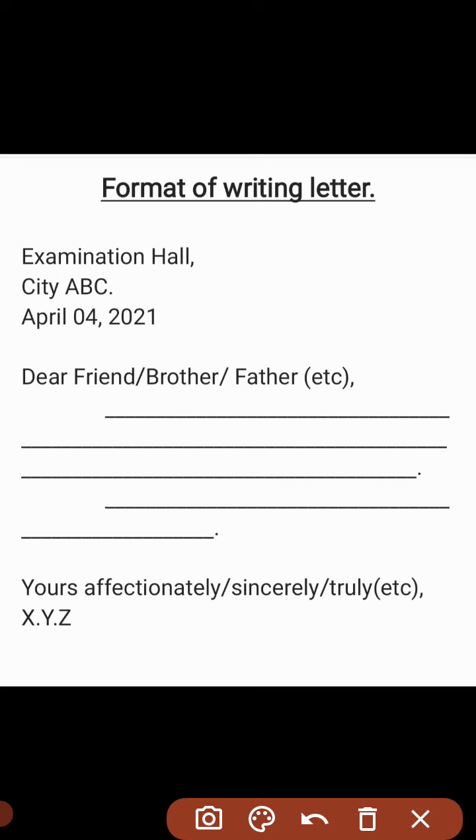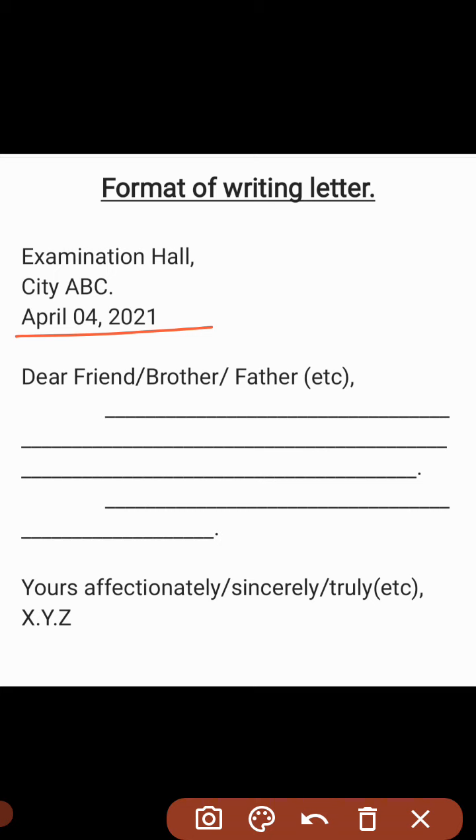As we start the letter in the examination hall, we never write any place or any indication that actually shows the recognition of the student. In the examination hall, punctuations are very important while writing a letter. So punctuation will be followed: city ABC, and again a dot will be put. Then, the format of writing the date should remain the same.